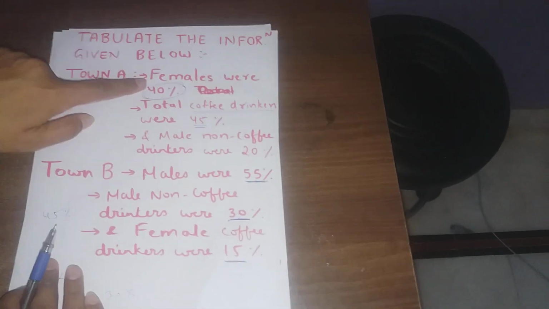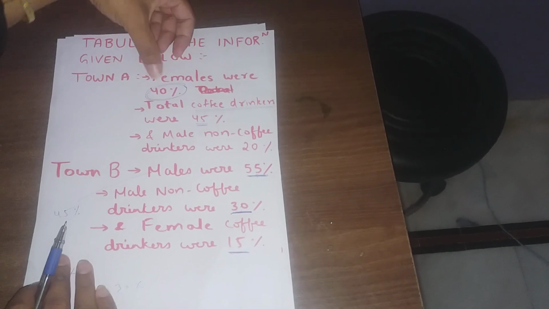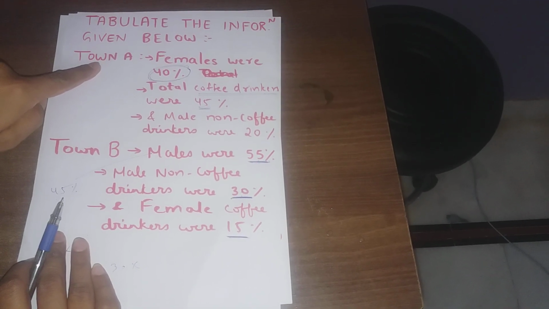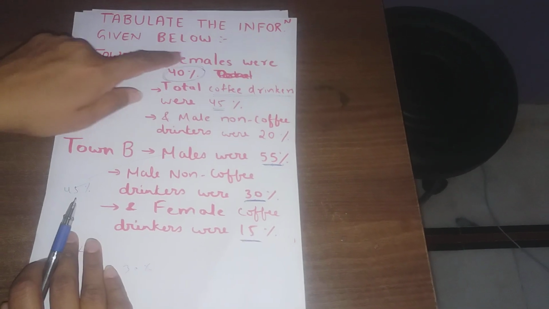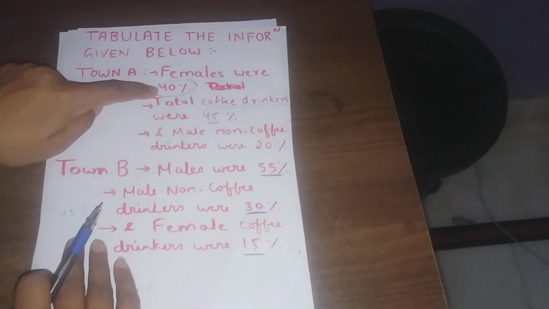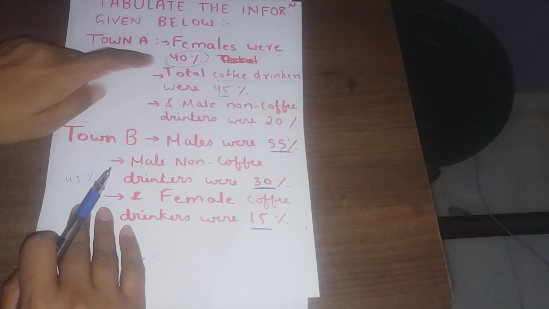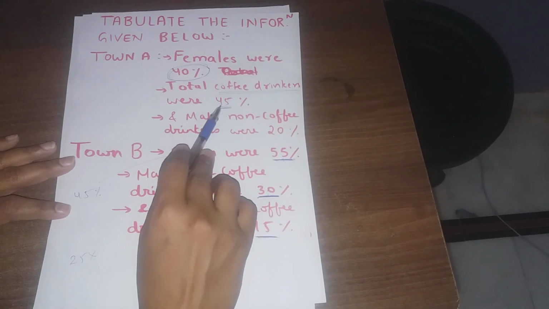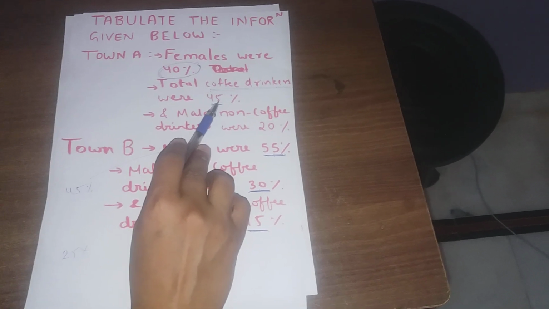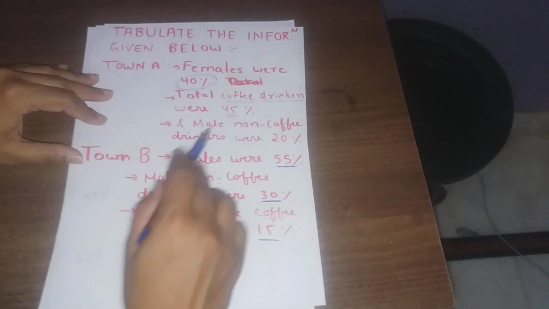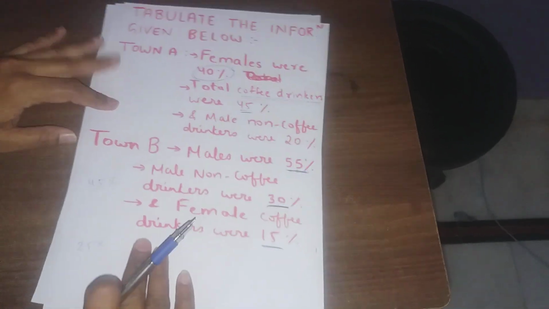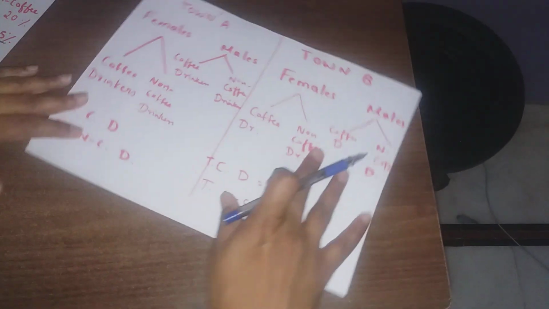So let us see. Town A, they have given females were 40%. Percentage, it means total population of the town will be 100%. So if females are 40, so how many will be males? Yes, 60%. Now total coffee drinkers they have given 45%. So how many people will be there who are not drinking coffee at all? 55 will be non-coffee drinkers and male non-coffee drinkers are 20%. Let us find out how we can solve it.